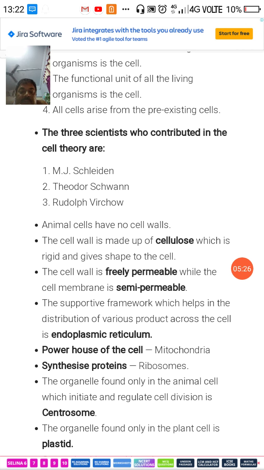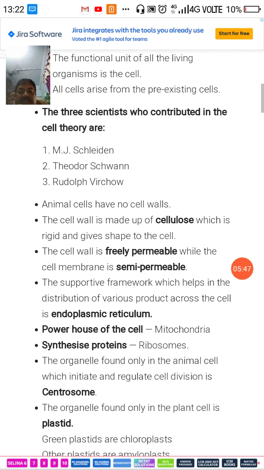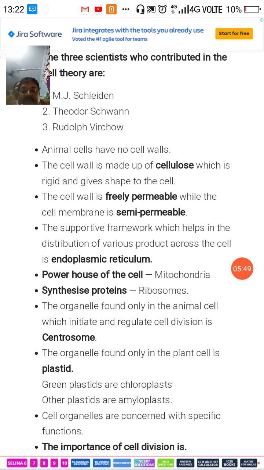The organelle found only in the animal cell, which initiates and regulates cell division, is centrosome. Okay. Centrosome is not present in the plant cell, it is only present in the animal cell. The organelle found only in the plant cell is the plastids. Okay. Plastids are present only in plants. Now, green plastids are called chloroplast. Other plastids are amyloplast. Okay.